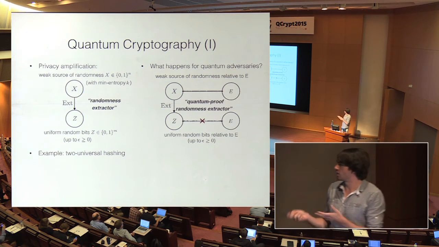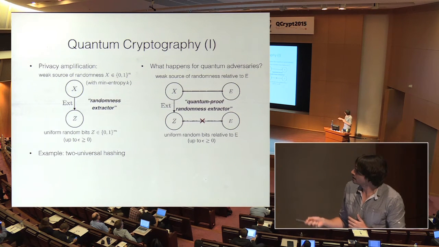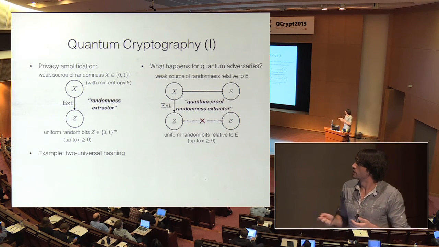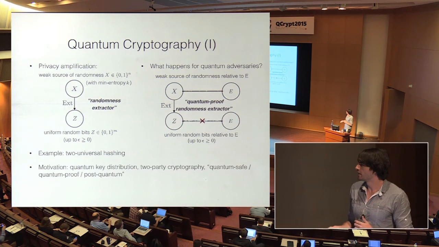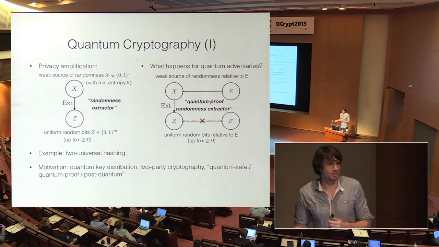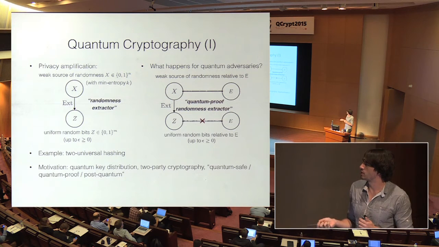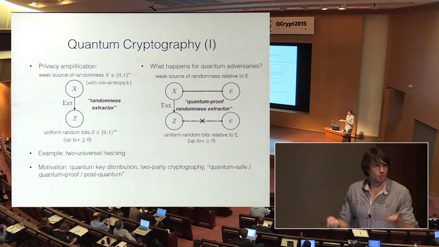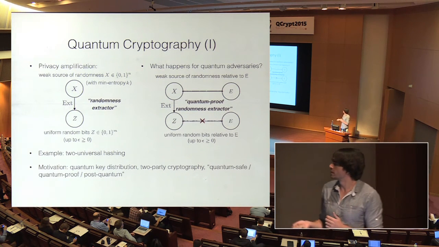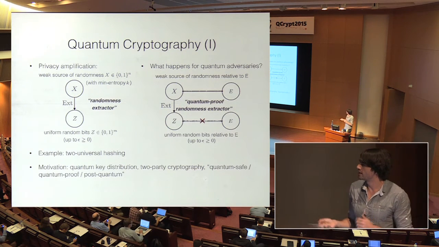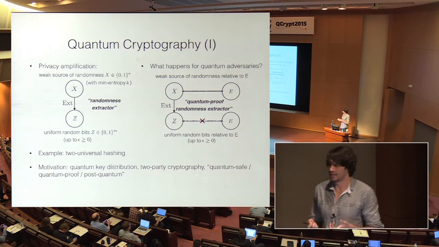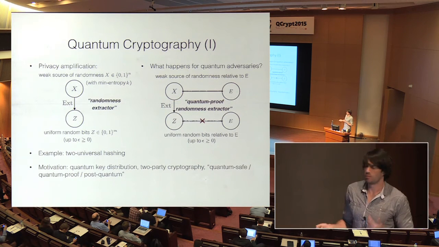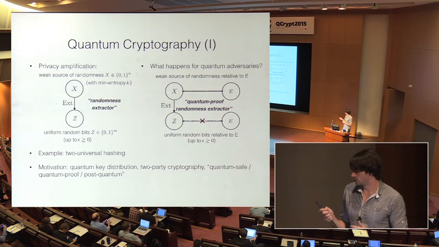So these tasks are not the same. The thing on the left-hand side here is called a randomness extractor, whereas this is called a quantum-proof randomness extractor. And there is lots of motivation for studying these objects because they're used in most of the cryptographic protocols we use: quantum key distribution, 2-party crypto, and also, in general, classical cryptographic protocols, if you want to make them secure against quantum adversaries.